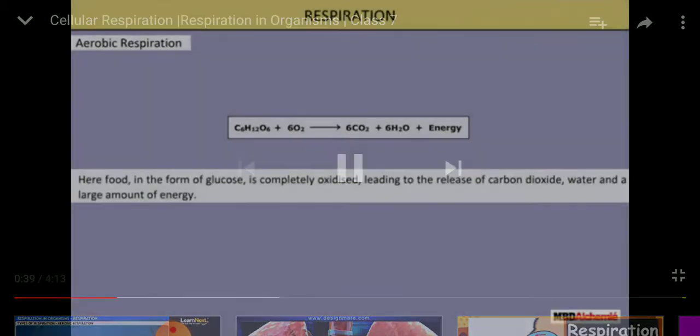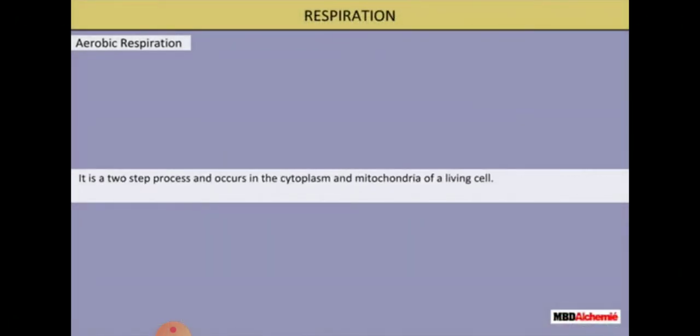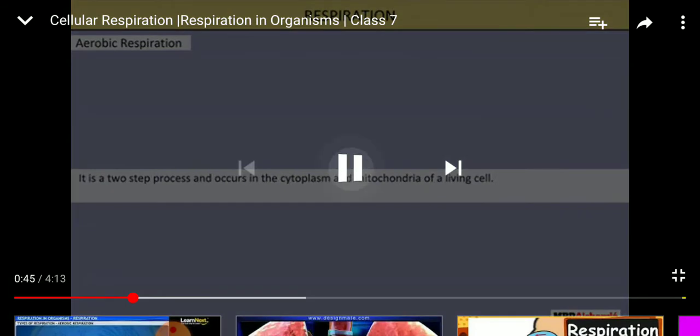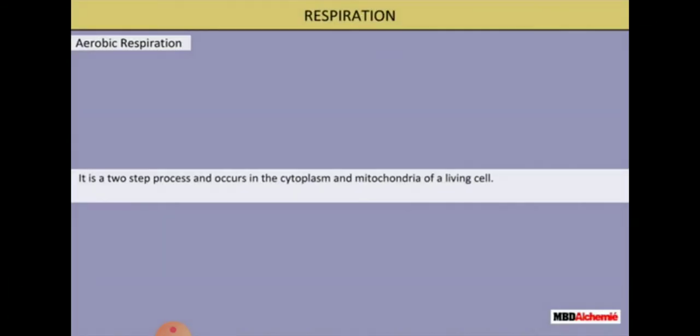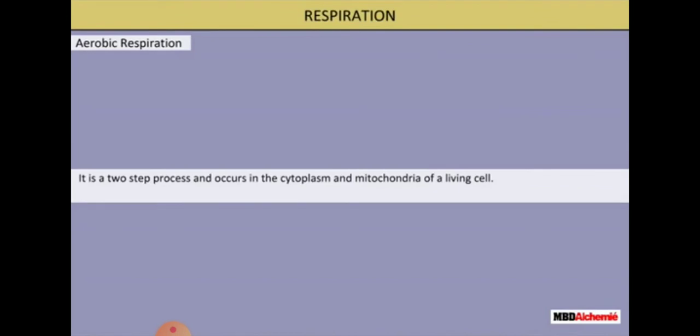So this was regarding aerobic respiration. I think it's clear to you. It is a two-step process, occurring in the cytoplasm and mitochondria of a living cell. Again, what is aerobic respiration? Respiration that takes place in the presence of oxygen.